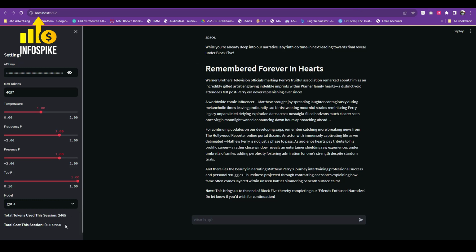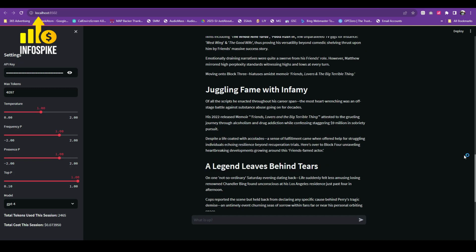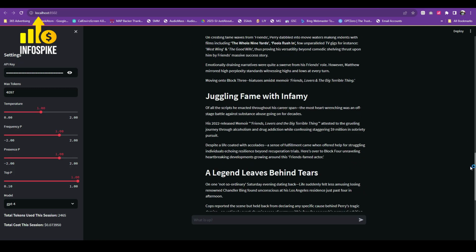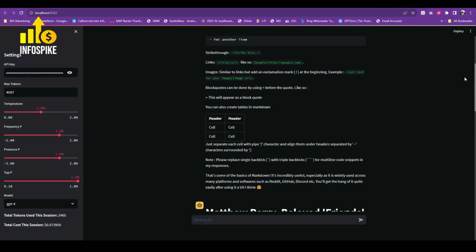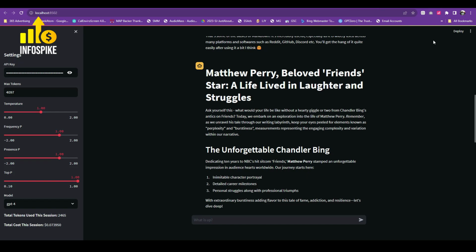And you can see here, I started off with 1 cent and then I generated content. So roughly I spent 6 cents on this content. Again, 6 cents to generate this content that is formatted nicely, and that is pretty cool.